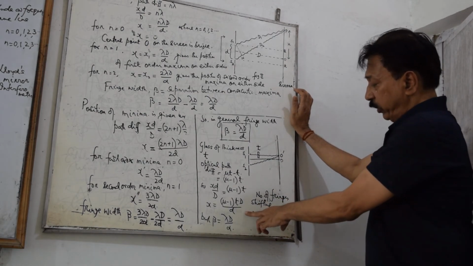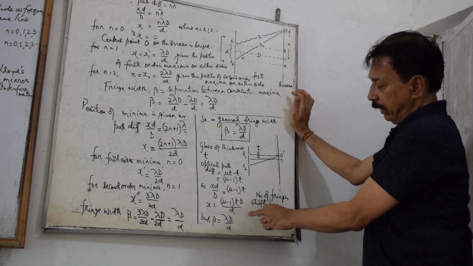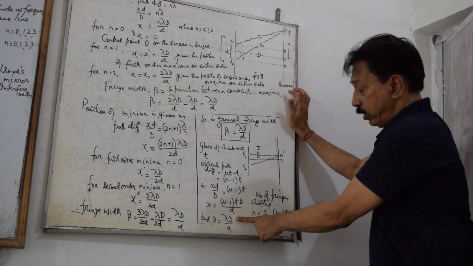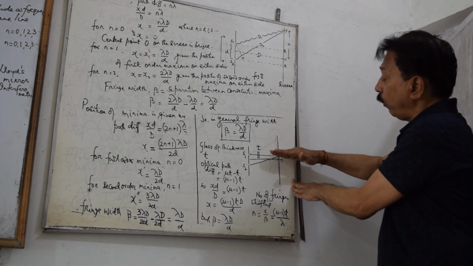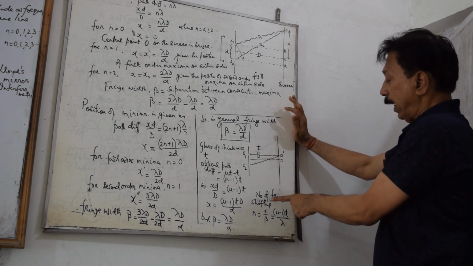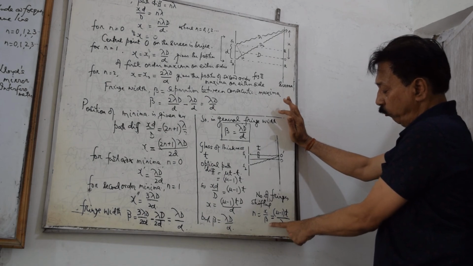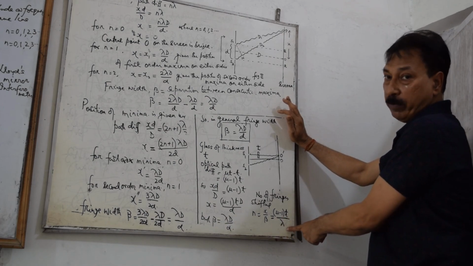And the shift is given by this expression (mu minus 1) t D by d. But you know that the fringe width beta equals this. So how many fringes will shift in the field of view? You will get this by dividing x by beta, which comes out to be (mu minus 1) t by lambda.